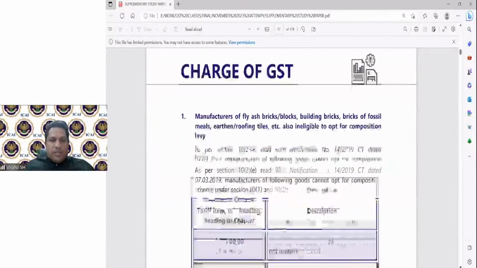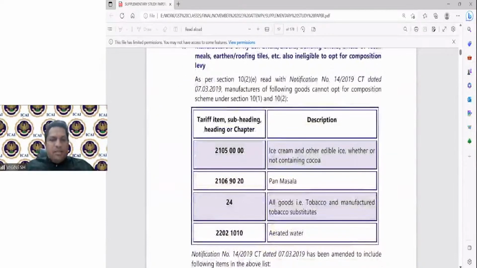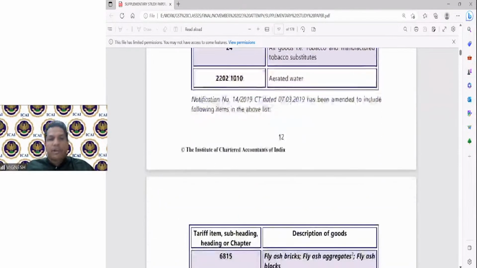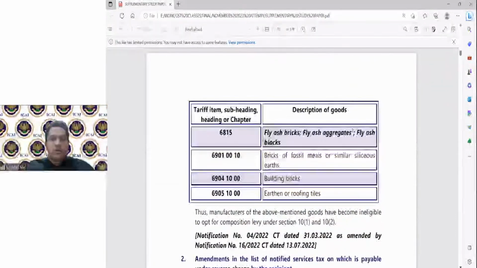Charge of GST, chapter 3. One amendment which has happened is that there are 4 products here: ice cream, pan masala, tobacco, aerated water. This was covered. So the manufacturers of the following goods, don't get confused. It says manufacturers. So a trader who is selling the soft drinks and all can go for it. Manufacturers cannot go for this particular composition scheme. Fine. So some amendments have happened.